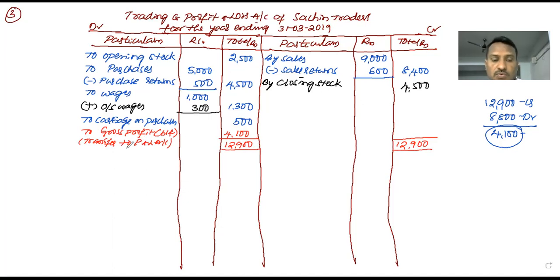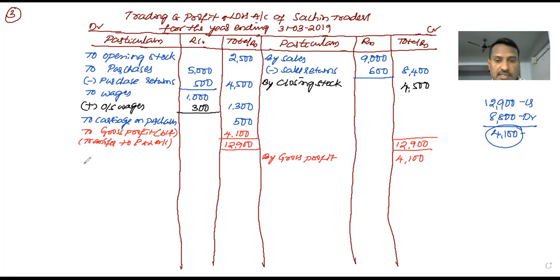Let's move this gross profit to the profit and loss account. On the credit side, by gross profit, 4,100. When we write gross profit on the credit side, the profit and loss account begins. Let me record the profit and loss account contents, which we already identified in the question. What are the contents of the profit and loss account?